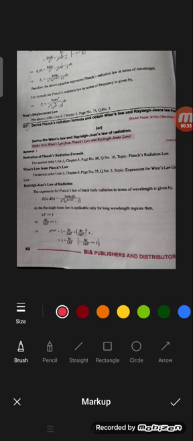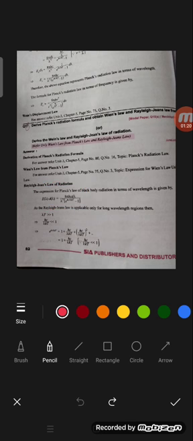Now we know that the expression for Planck's radiation law in terms of wavelength is E lambda d lambda equal to 8 pi hc by lambda power 5 into 1 by e to the power of hc by lambda kT minus 1 into d lambda. I already clearly mentioned in the previous videos that Wien's law is applicable only to the shorter wavelengths, and Rayleigh's law is applicable only to the longer wavelengths. So for our assumption, let us assume that lambda kT is greater than 1.